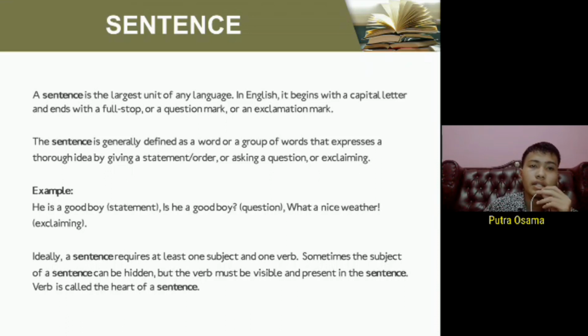Ideally, a sentence requires at least one subject and one verb. Sometimes the subject of a sentence can be hidden, but the verb must be visible and present in the sentence. Verb is called the heart of the sentence. Okay, next.